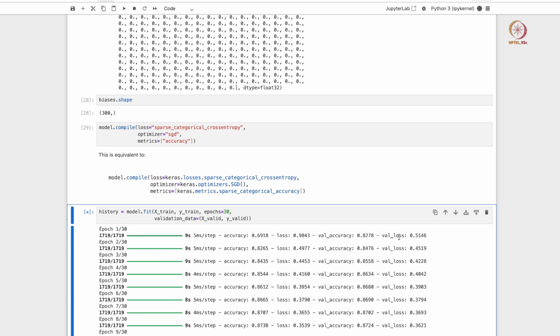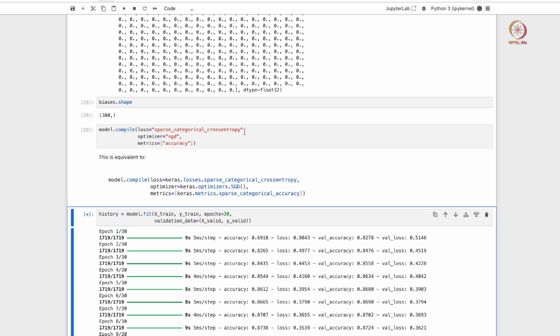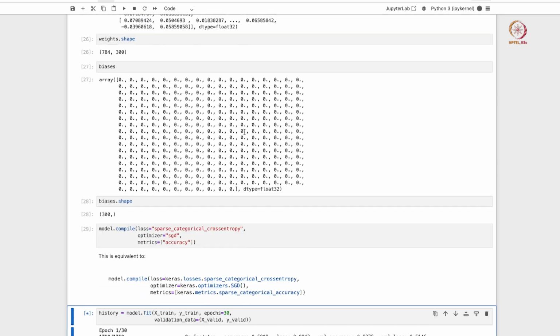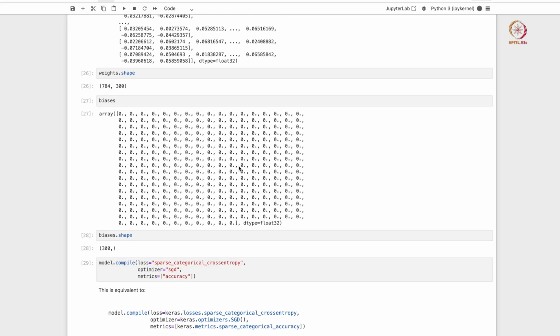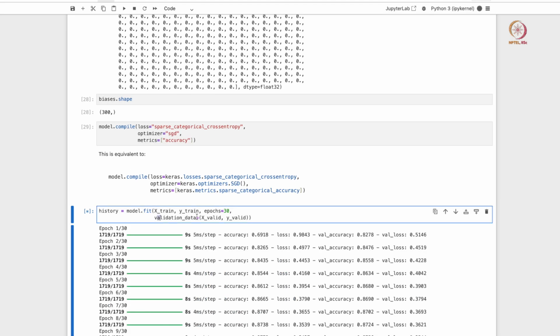It also does the same for the validation set, because we have passed in validation data in our model fit. So the model will also print out the validation accuracy and the validation loss.